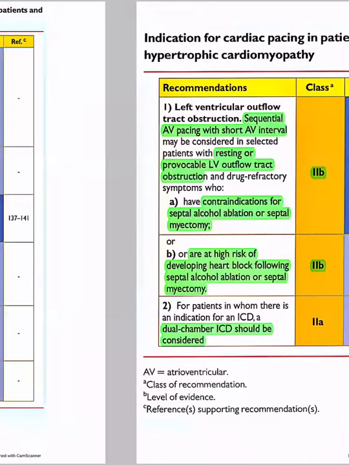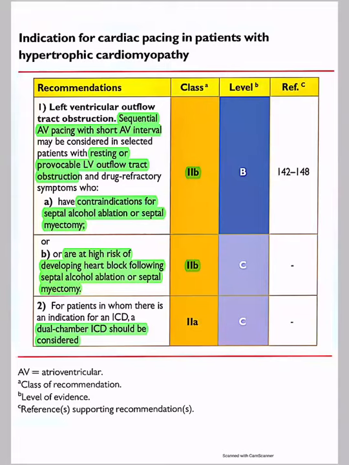So going into patients with hypertrophic cardiomyopathy, a 2A indication will be for a patient in whom there is an indication for an ICD and you are going in for a CRT or dual chamber ICD. For a patient with LVOTO, sequential AV pacing with a short AV interval may be considered in selected patients with either a resting or provocable LVOTO and drug-refractory symptoms who have a contraindication to myomectomy or septal alcohol ablation. Then it is a 2B indication.